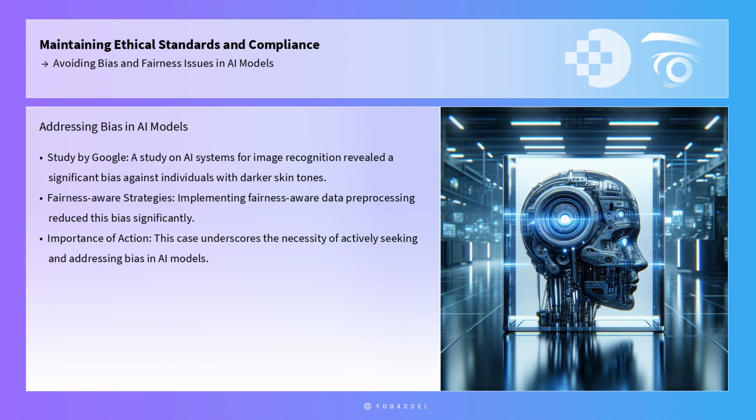Real-world examples demonstrate the importance and effectiveness of these strategies. For instance, a study conducted by Google on their AI systems for image recognition revealed a significant bias against individuals with darker skin tones. By implementing fairness-aware data pre-processing and algorithmic adjustments, Google was able to significantly reduce this bias, leading to more accurate and fairer outcomes. This case underscores the necessity of actively seeking and addressing bias in AI models to achieve ethical and fair results.